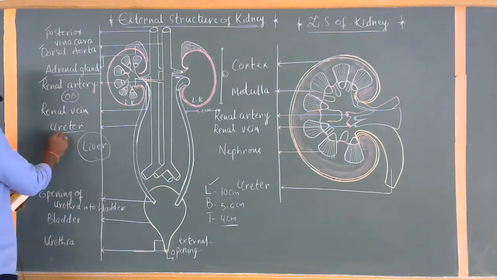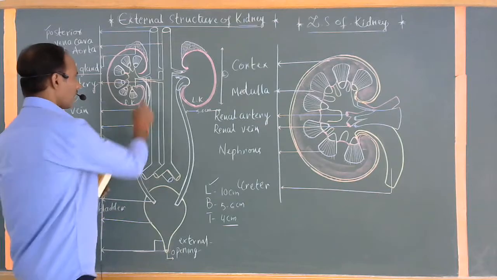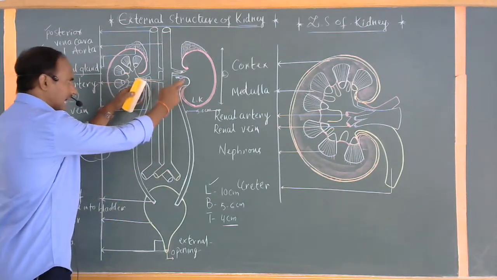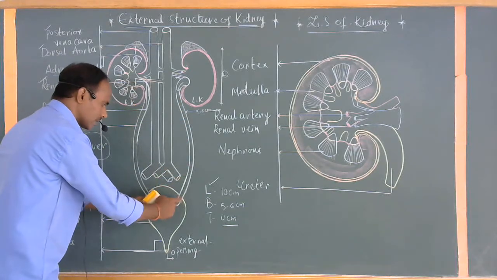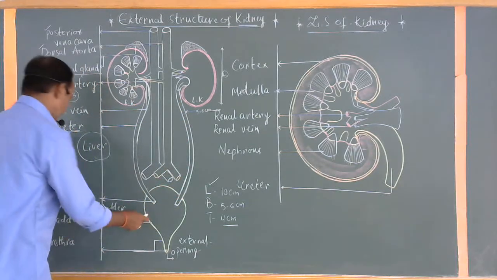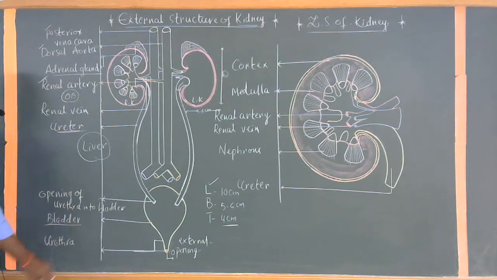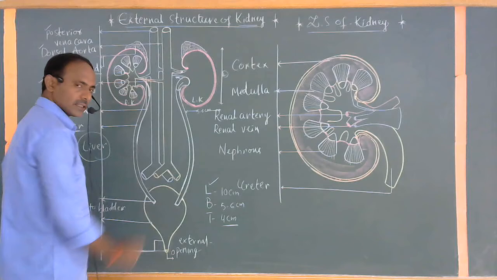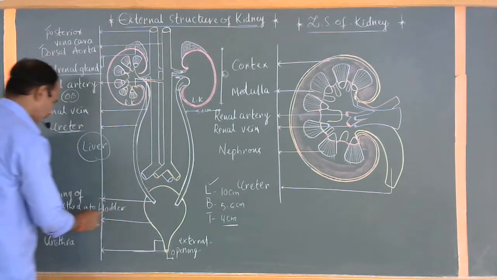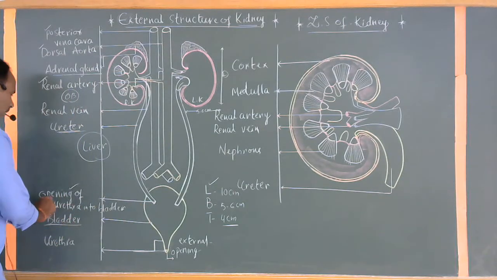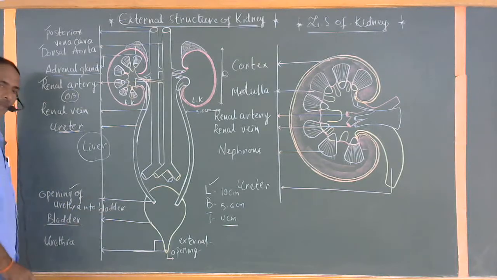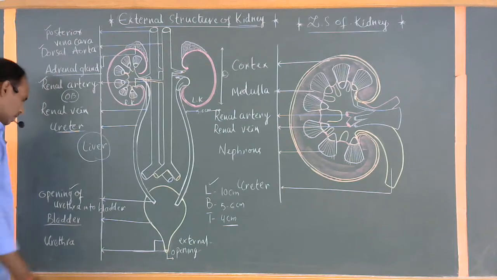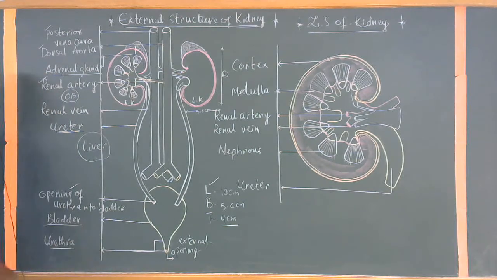The third part is called the ureter. The ureter also connects to the two kidneys. Two ureters, a pair of ureters, are long tubes which enter and open into a separate chamber, commonly called the urinary bladder. Both left and right ureters open into the bladder by separate openings. Then the bladder opens into a long tube, which is commonly called the urethra.